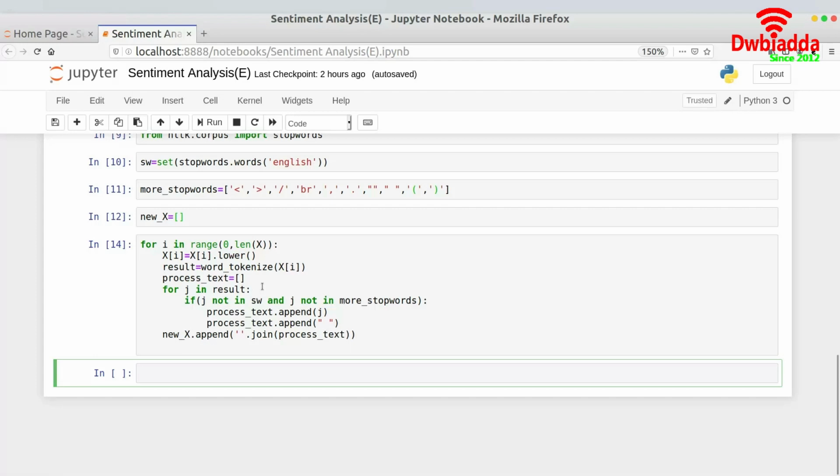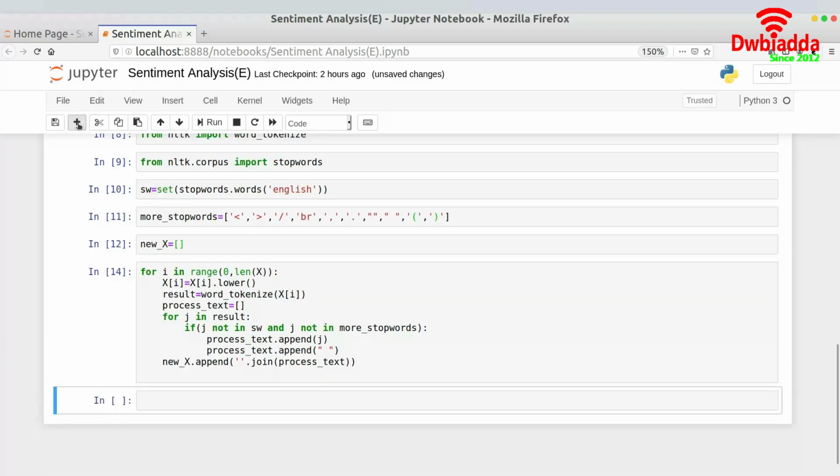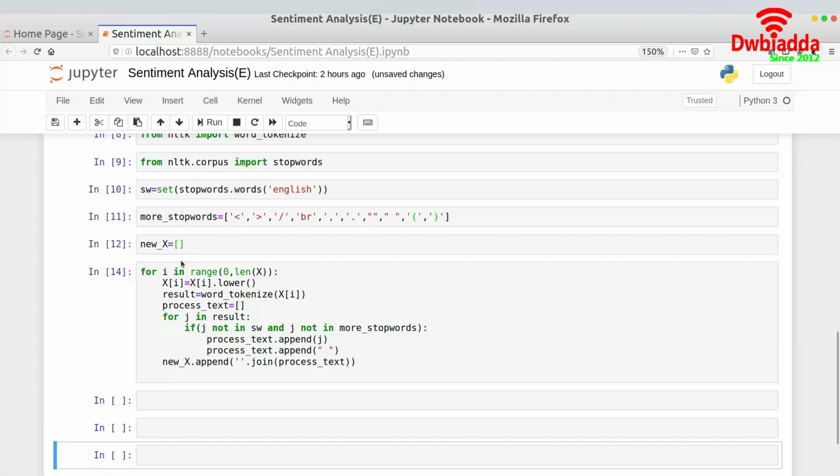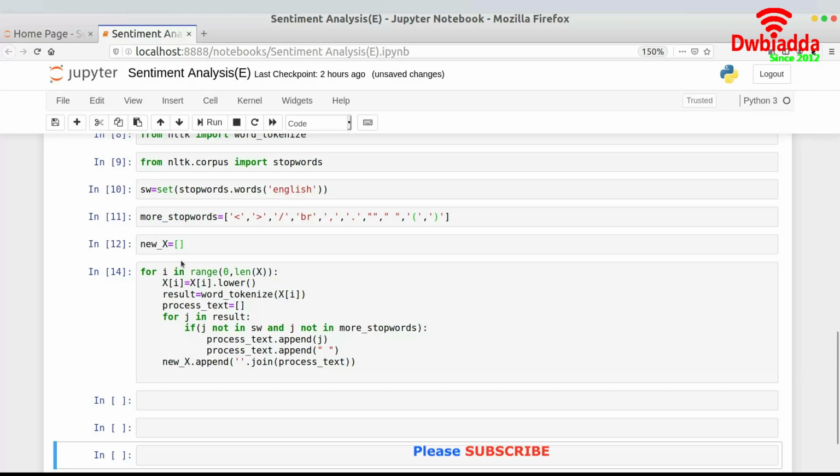And now comes the part that we all have been waiting for, that is transforming your text into a vector, right? But before that, I would be splitting up my data set into train and test data sets so as to look at the final accuracy that we are getting at the end after applying the machine learning algorithms. But one thing that I would like to tell you at this point is that for me at this point in time, accuracy does not matter at all, because we're only learning the things and not doing it in a proper way. I'm just telling you how to implement the same, right?